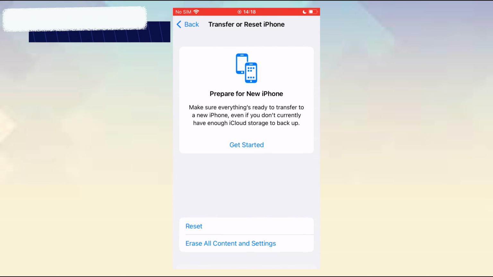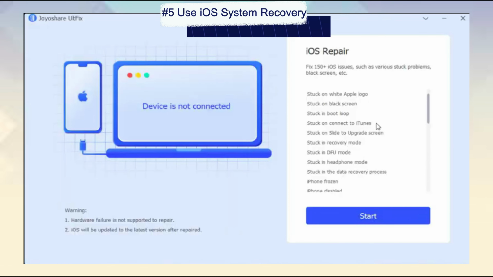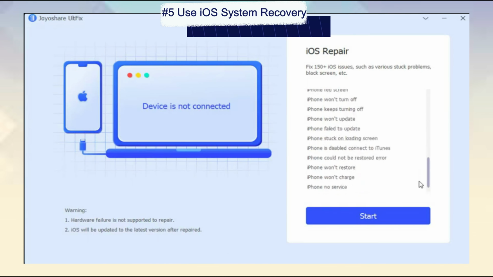The ultimate and most effective way is using a mighty iOS system recovery tool like Joyoshare UltFix. With this tool, you can fix your iPhone via easy steps without data loss. Connect your iPhone to computer and click Enter Recovery Mode and Start Options.